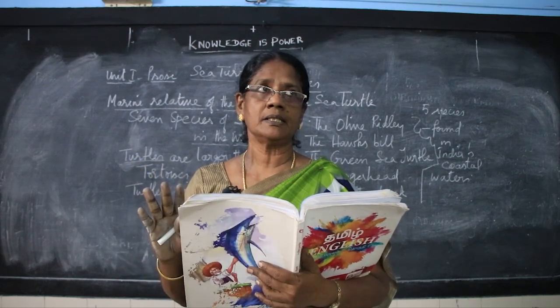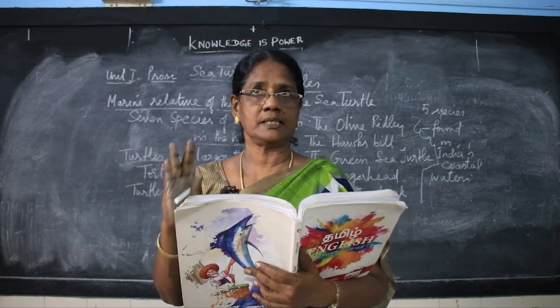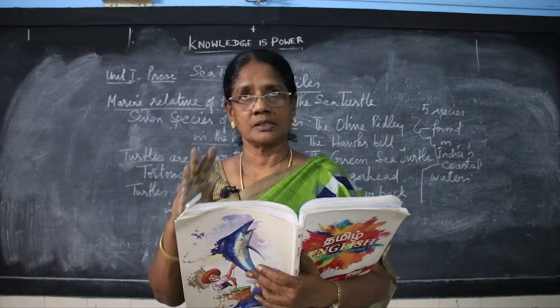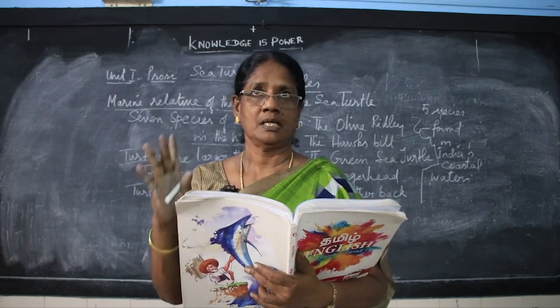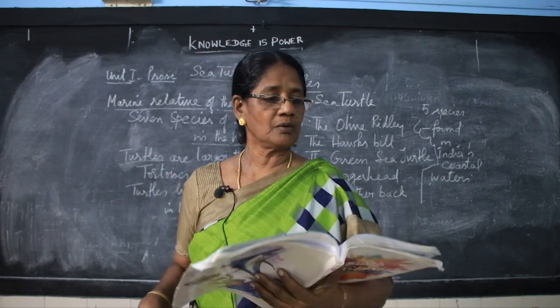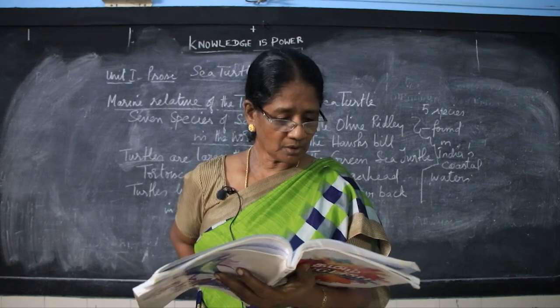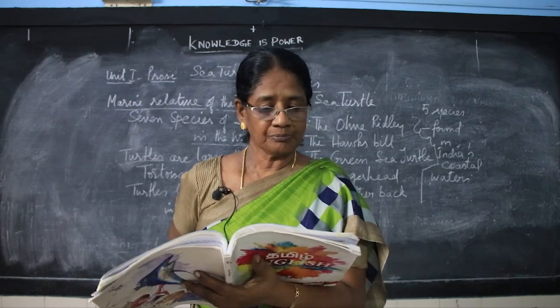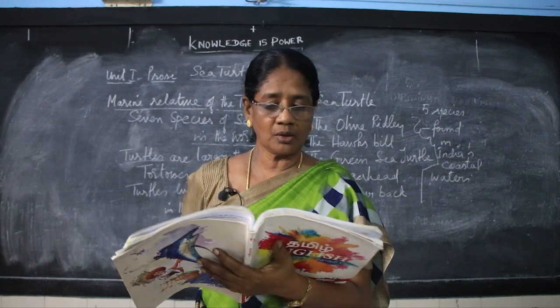One particular turtle is olive ridley. We are going to deal with the olive ridleys in detail in these chapters, that is section 2, section 3. We are going to see what is special about this particular sea turtle. Now I am going to read the lesson. Now prose, sea turtles. What are we going to talk about? We have seen the pictures there. The first sea turtle's name is the loggerhead.